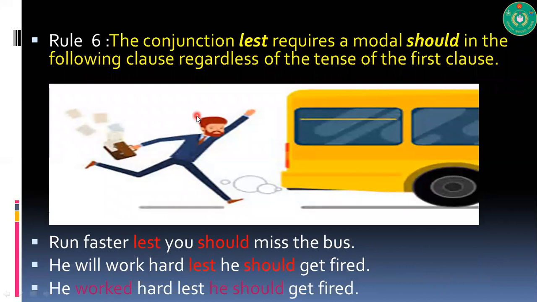The conjunction lest requires a modal should in the following clause, regardless of the tense of the first clause. This is also an interesting and important thing to remember. That is the conjunction lest. Whenever you use lest in those situations, you must use should with it. You can say should is built in with lest in these expressions. Run faster, lest you should miss the bus. He will work hard, lest he should get fired. He worked hard, lest he should get fired.